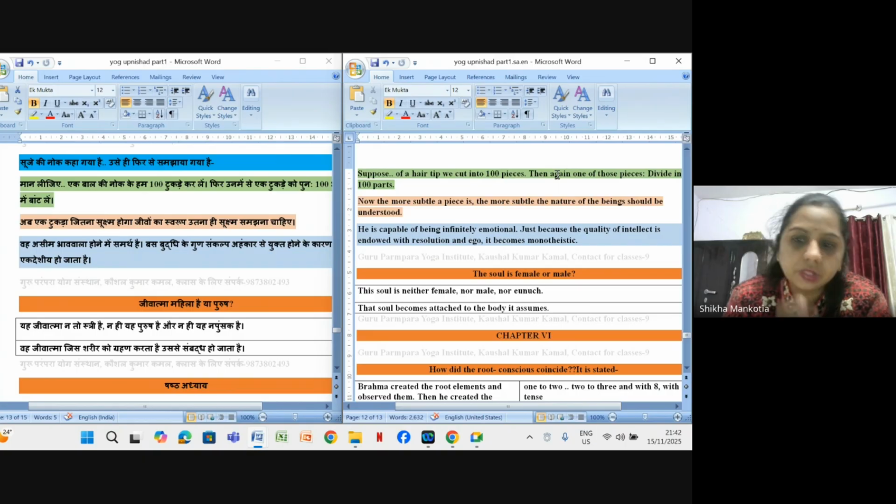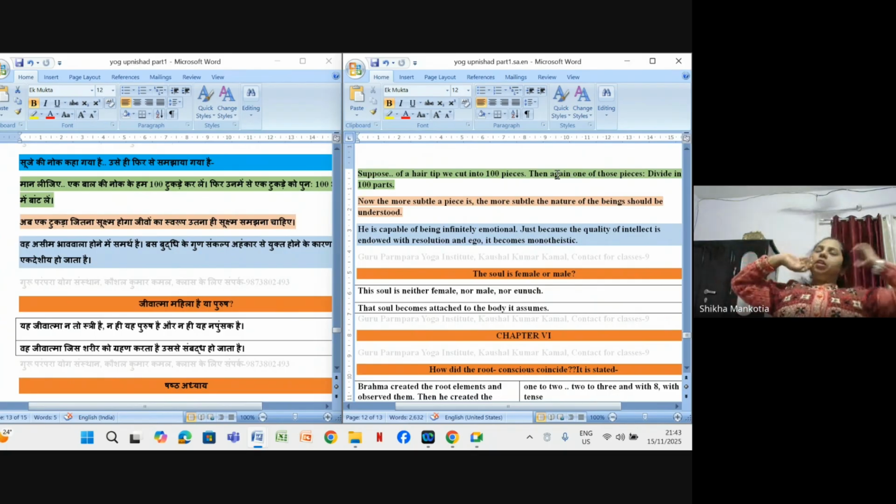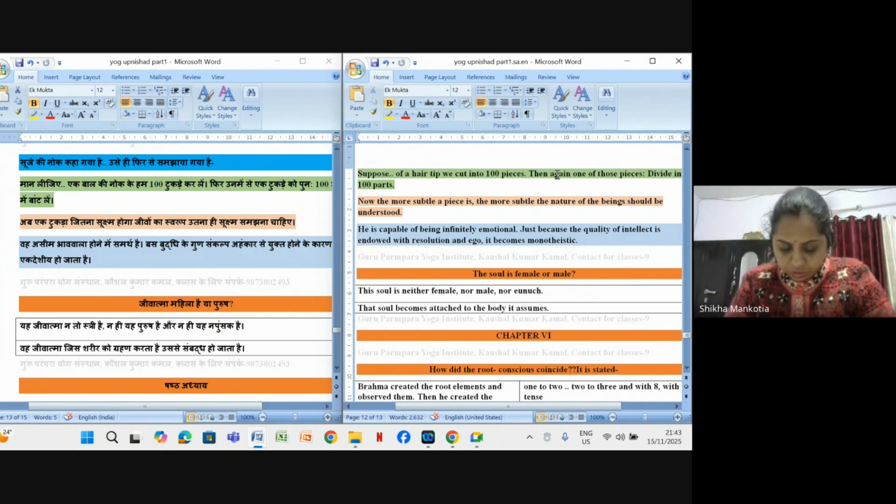The next question is, what is the gender of the soul? So this soul is neither female nor male nor napunsak. The soul becomes attached to the body it assumes. Means if that soul is contacted with a male body, then it is male. When that soul is connected with a female body, then it is considered female. Means whatsoever body it is dealing with, it becomes that. Is it clear?